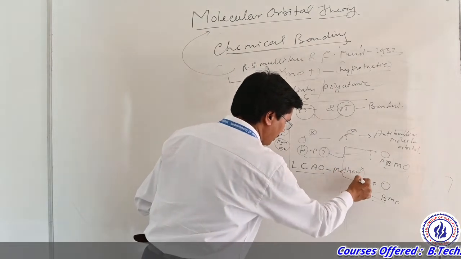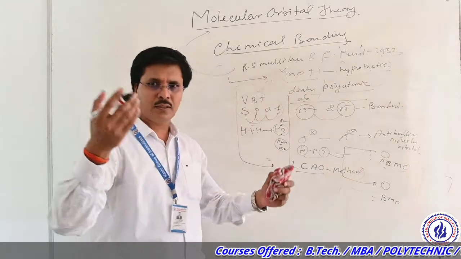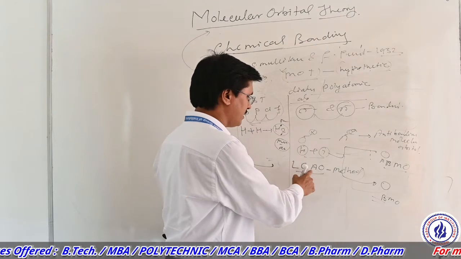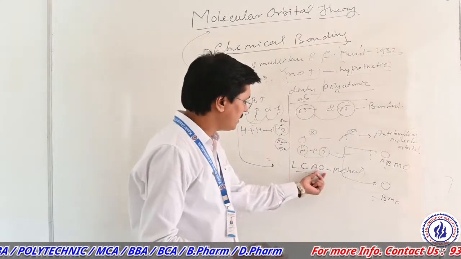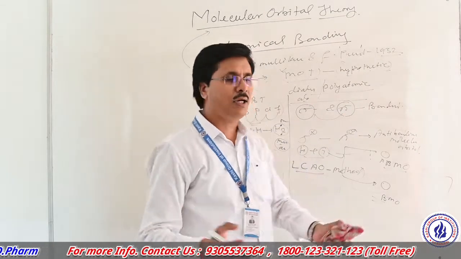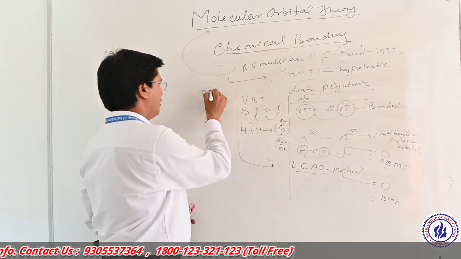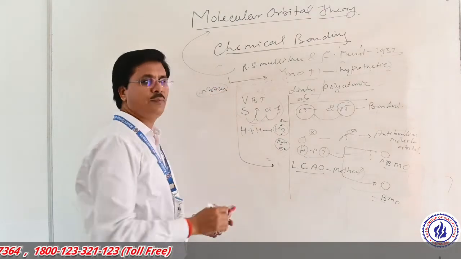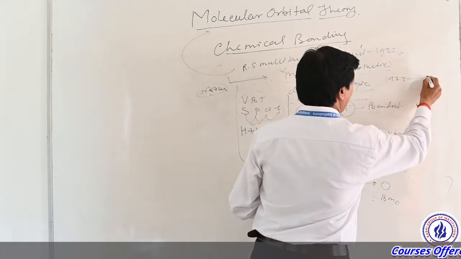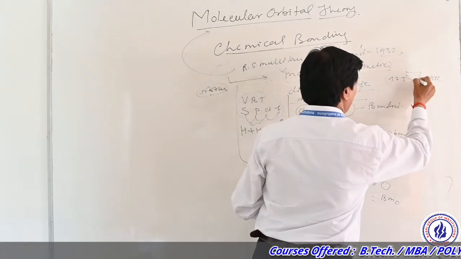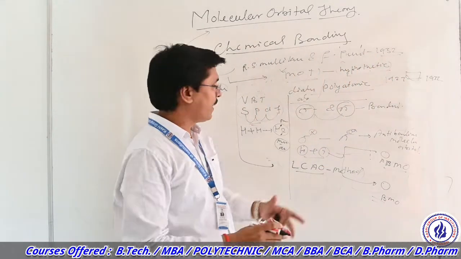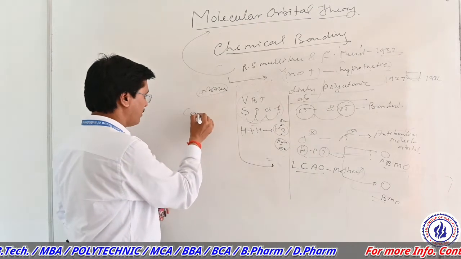This method was put forward by Schrödinger. It is called the linear combination of atomic orbitals method. That means generally there is no idea about the orbitals before the bond formation. Around 1927 to 1932, in this model, Schrödinger explained the concept of the atomic orbital.